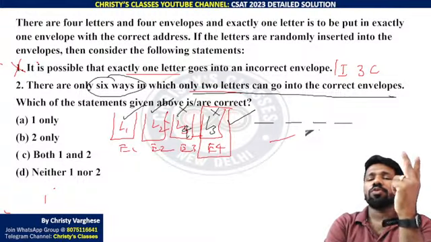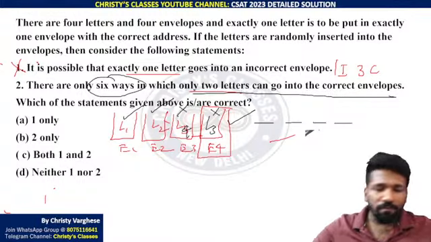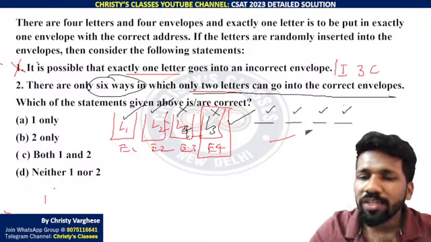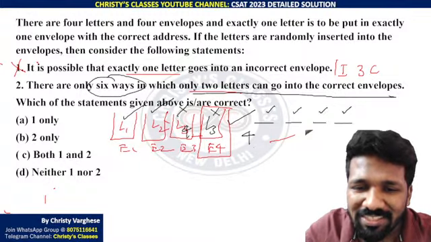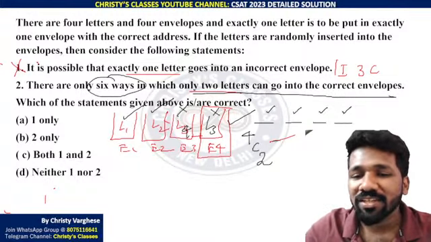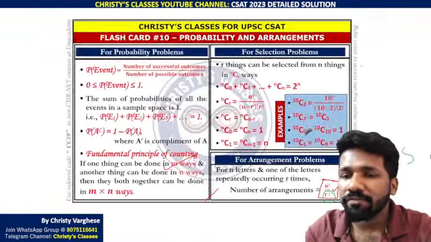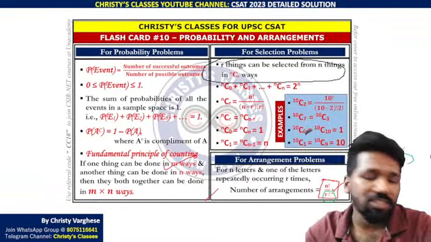We need to find those 2 correct envelope and letter matchings. From 4 envelopes, you need to select 2 envelopes to which the correct letters go. From 4 things, you need to select 2 things. Selection approach. Again, the permutation combination flashcard has shown you already. R things can be selected from N things in NCR ways.